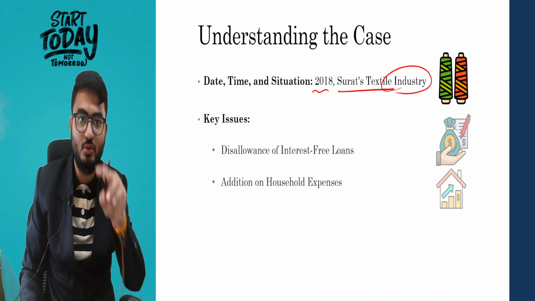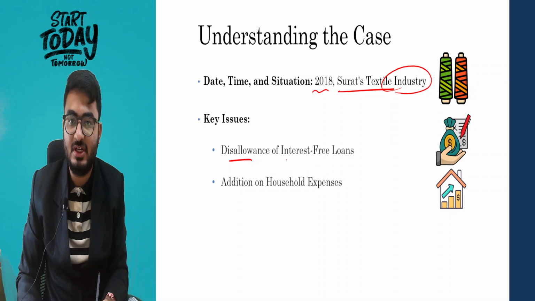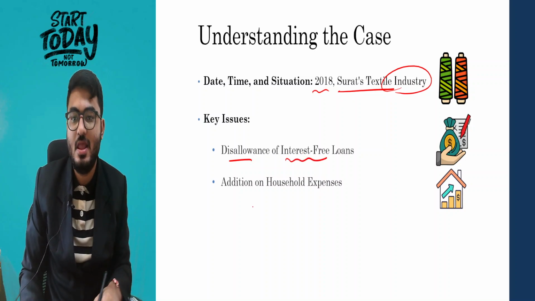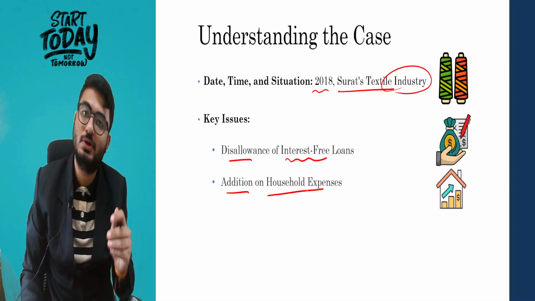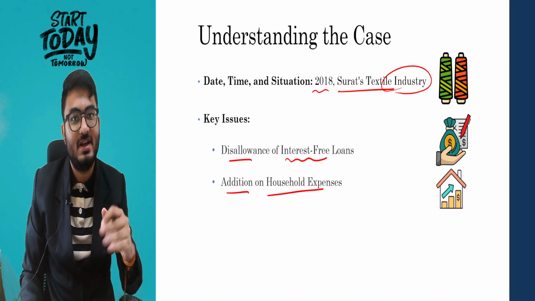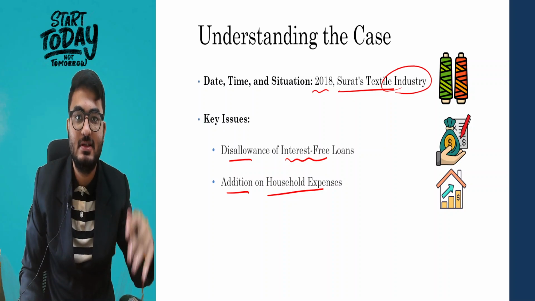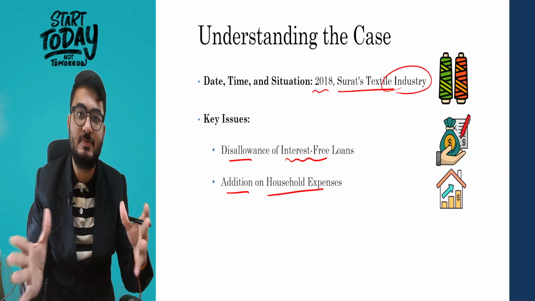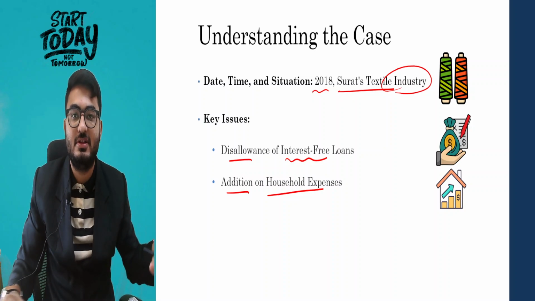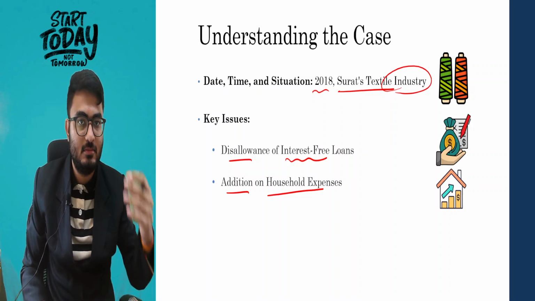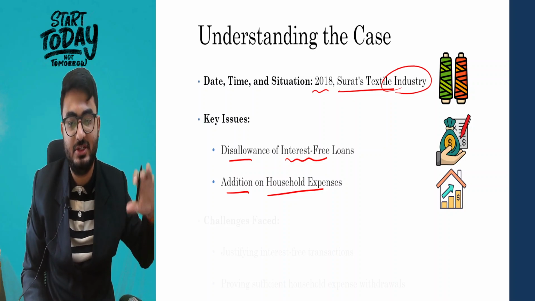The key issues that were involved were two. The first one was disallowance of the interest-free loans that were taken by the assessee. The second one was addition on the household expenses. The income tax officer added some of the household expenses, assuming that these were not as per the cost of living of the city that they were living in. The analysis of the same happened during this case.